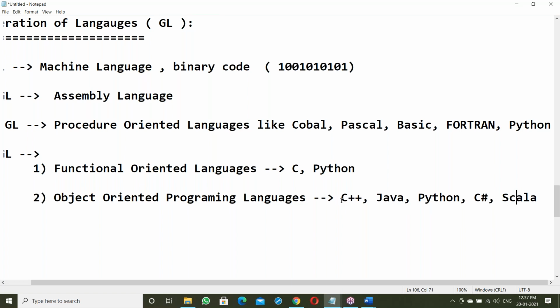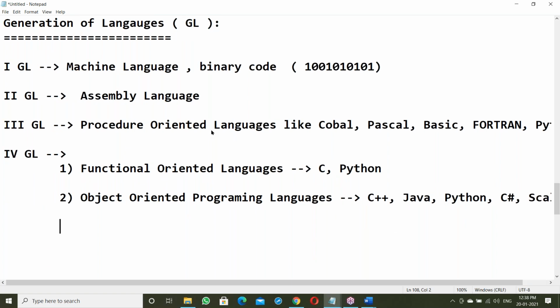Scala is the next generation of Java, the advanced version of Java. These are all object-oriented programming languages. Scala is used for big data applications; in big data, Scala is a language for the Spark framework. Of course, Java also can be used. Java, Scala, and Python, these three languages we can use for big data applications.